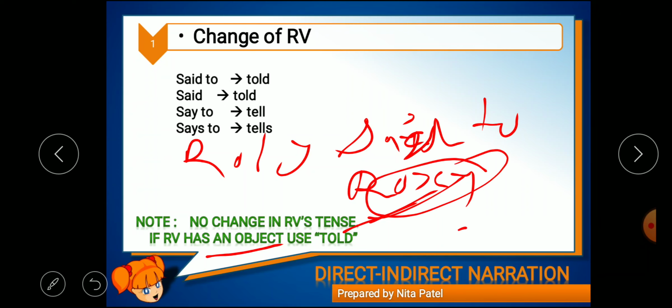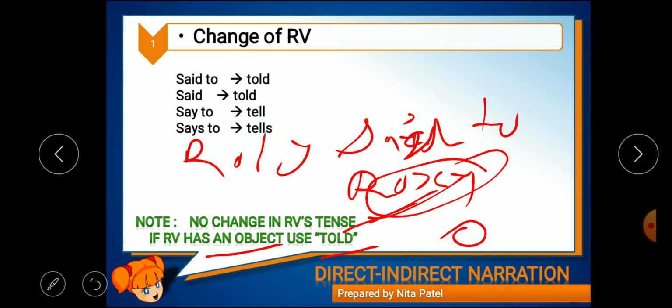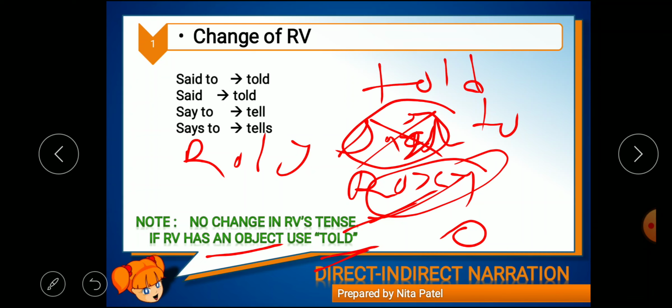Roxy is the object, right? If RV has an object, then what will we have to do? We'll have to use told. Though it is written said here, we'll cut this said, and instead of it we will write told. Now "said to" is given, so we'll also cut this to. We will cut this "say to" and we will write told. I hope I'm clear.